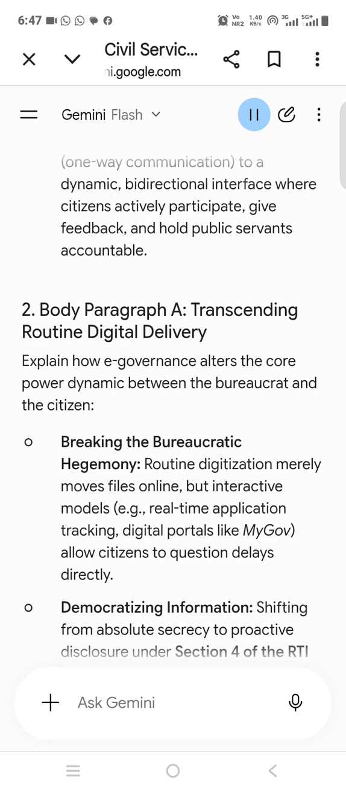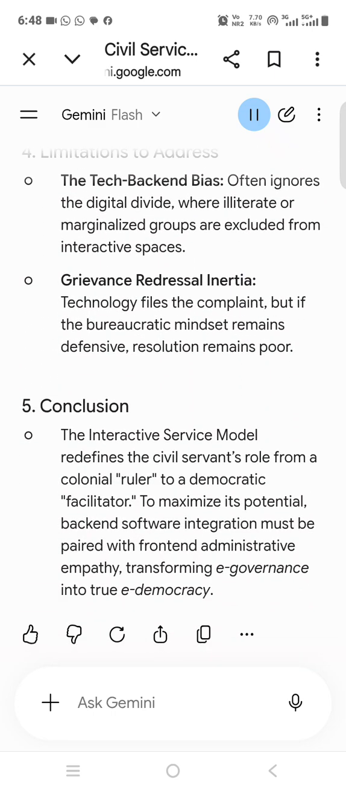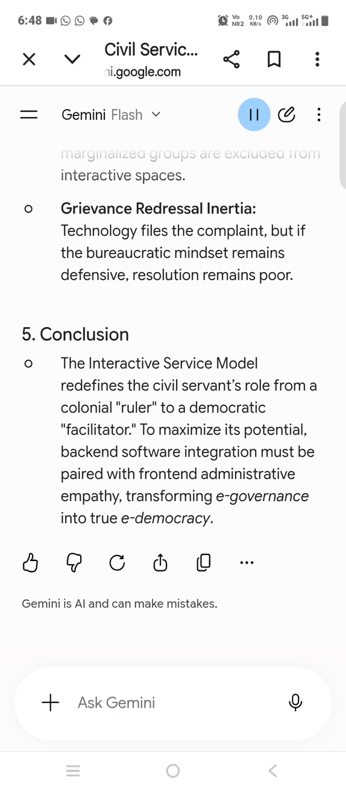11. Limitations to address. The tech backend bias often ignores the digital divide, where illiterate or marginalized groups are excluded from interactive spaces. Grievance redressal inertia. Technology is deployed, but resolution remains poor. 12. Conclusion. The interactive service model redefines the civil servant's role from a colonial ruler to a democratic facilitator. To maximize its potential, backend software integration must be paired with front-end administrative empathy, transforming e-governance into true e-democracy.